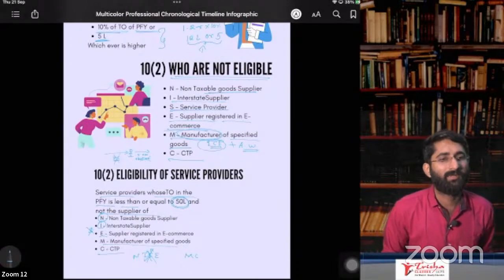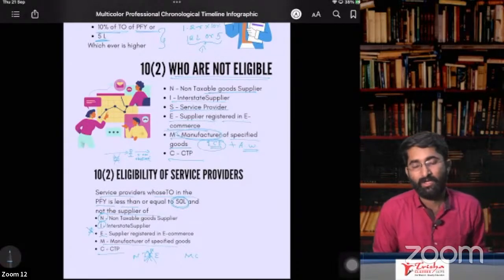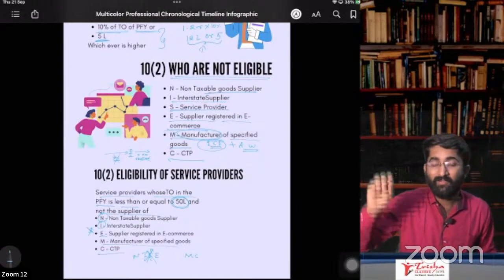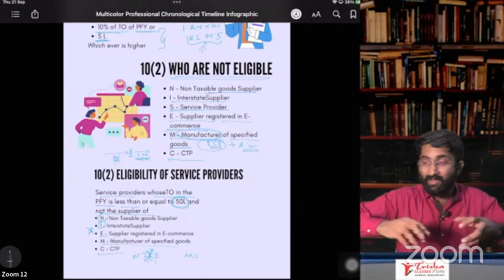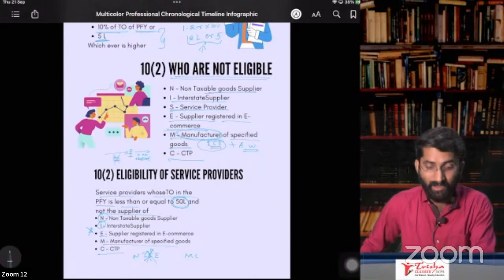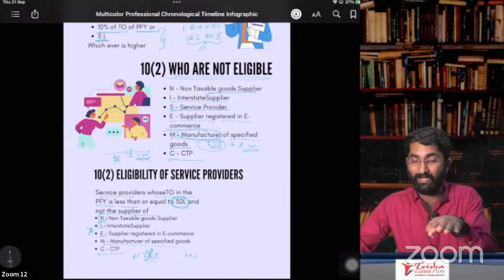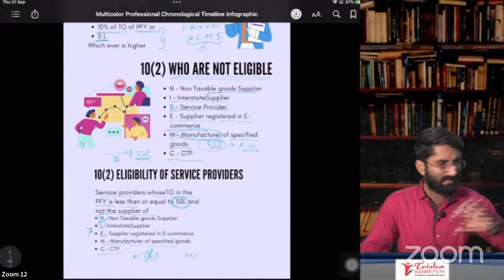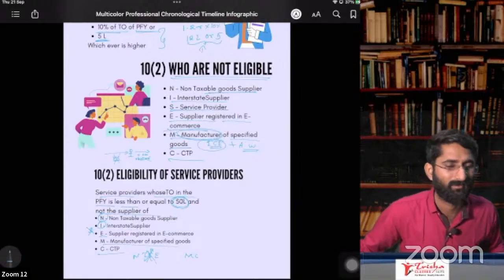Sir, what is the difference between supplier and manufacturer? Very good. See, a manufacturer manufactures and supplies. So a manufacturer can be a supplier as well: manufacturer plus supplier. But in case of a supplier, I don't manufacture. I purchase and I sell. This is a supplier, basically a trader.